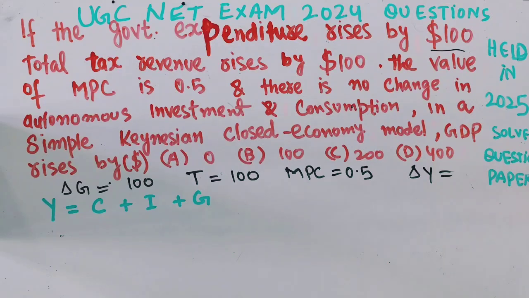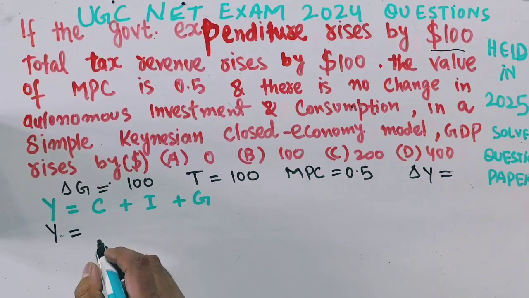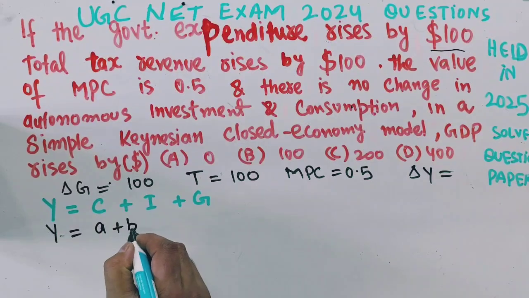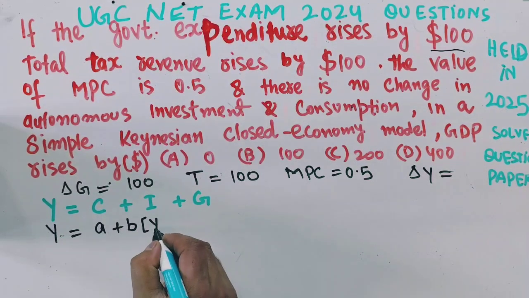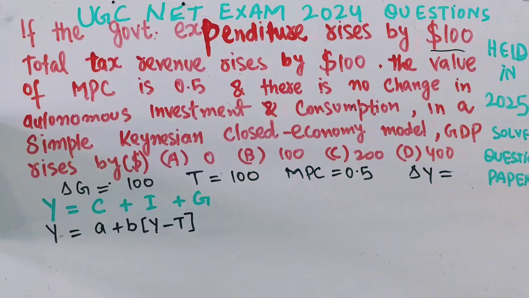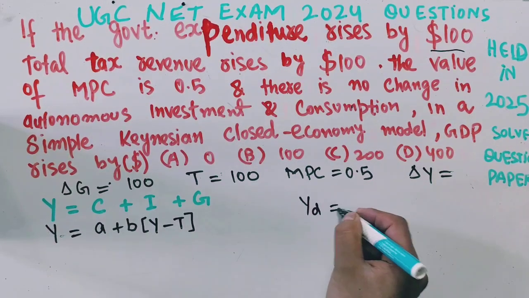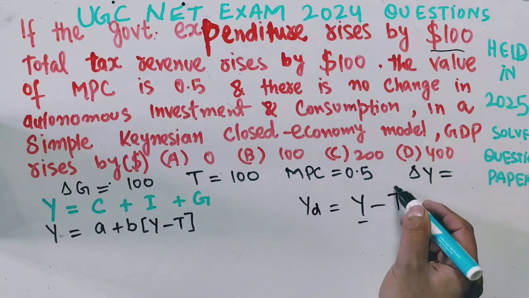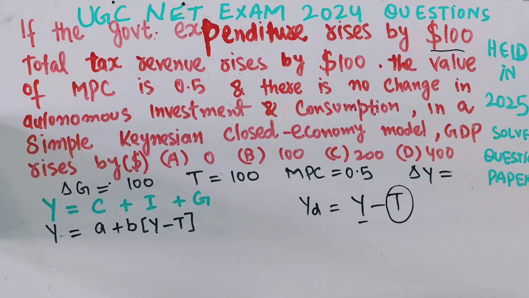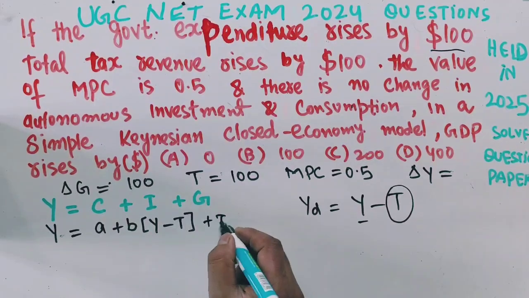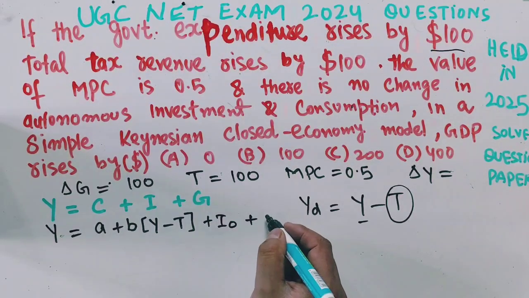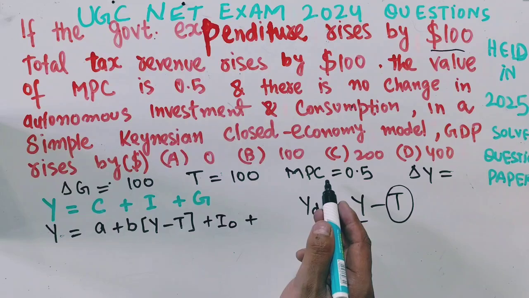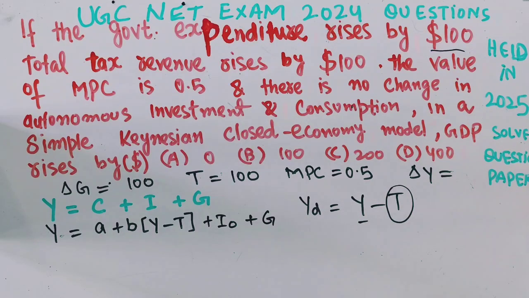So our income will be equal to consumption, that is A plus B times Y minus the tax revenue. What is disposable income? It is the total income minus the taxes paid on that very income. So this denotes our total taxes here. So A plus B YD, where YD is equal to Y minus T, plus investment, which is autonomous, and government expenditure is being given as is.